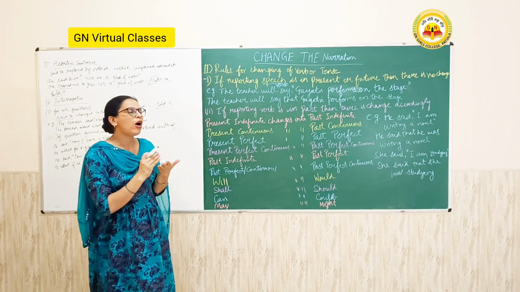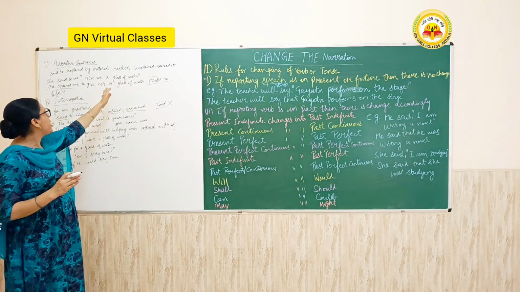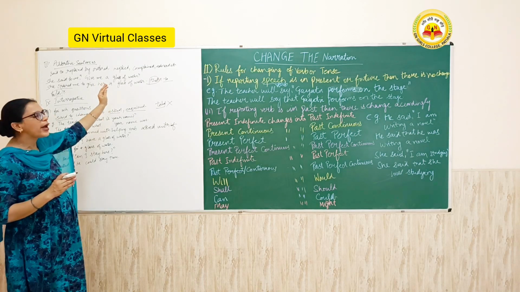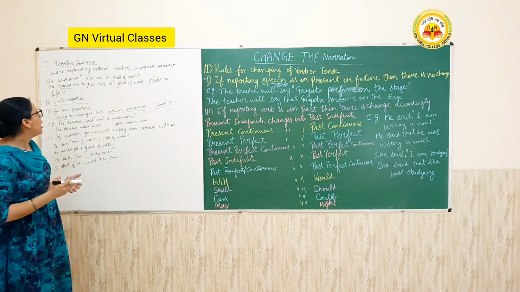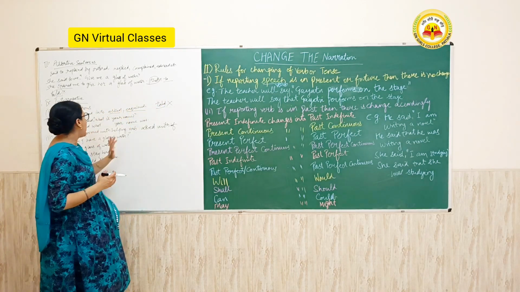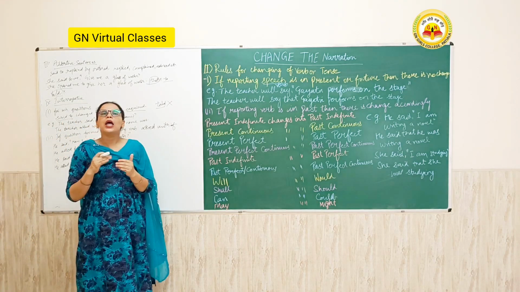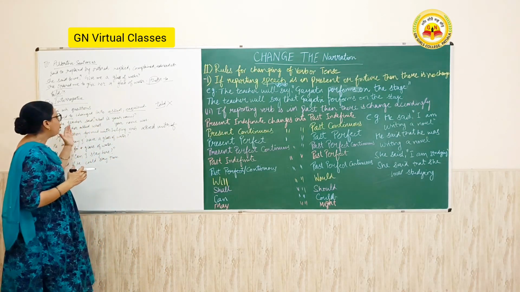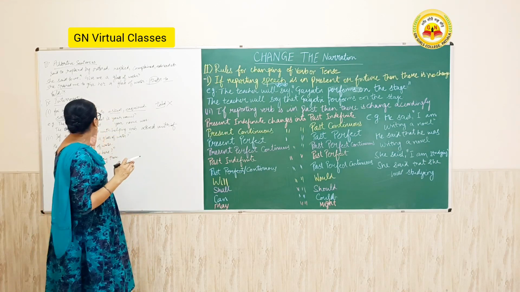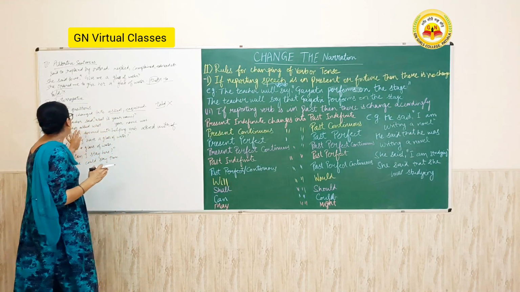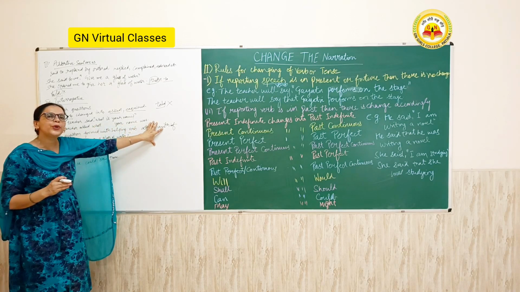So you have to remember that in a WH question, said to is converted into asked or inquired. In assertive sentences, said to is replaced by replied, complained, ordered, advised according to the sentence, and that is replaced by to. In a question with a helping verb, that is replaced by if. But in a WH question we don't write told, that, or if. We write asked, and we have to convert it into a simple sentence.